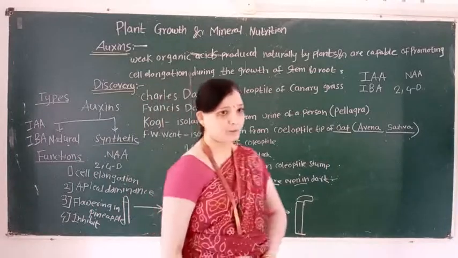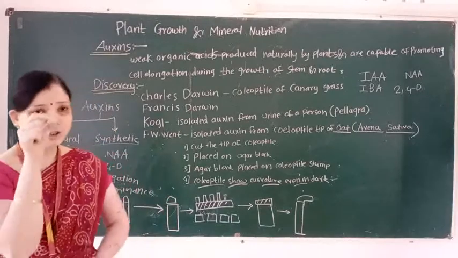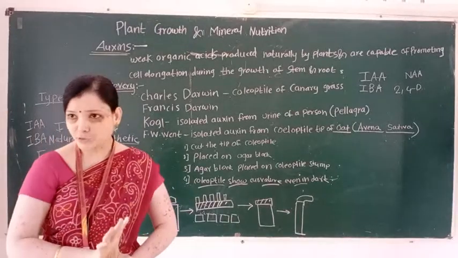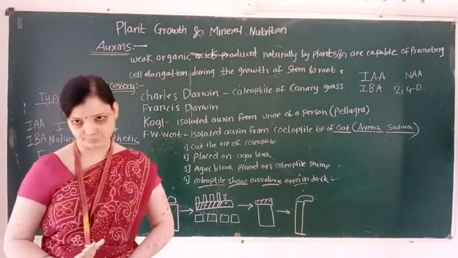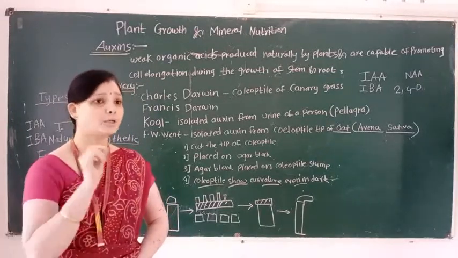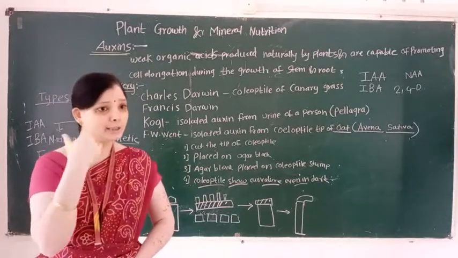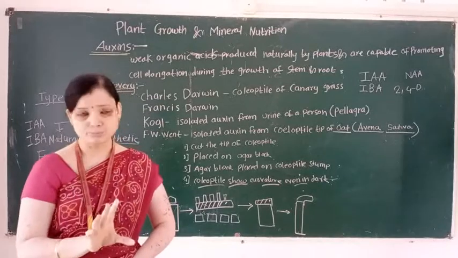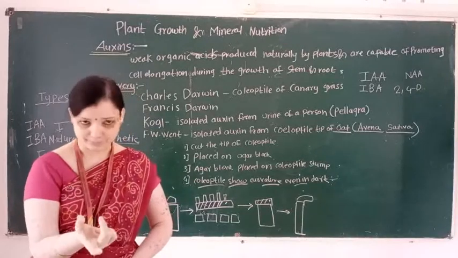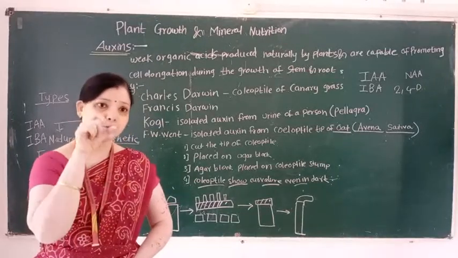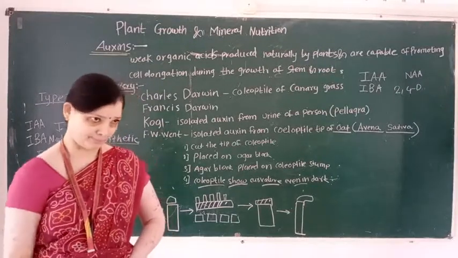But it also promotes the abscission of mature leaf, flower, fruit. So this is the important role of auxin. Auxins inhibit the premature falling of plant organs, but promote abscission of mature plant organs.